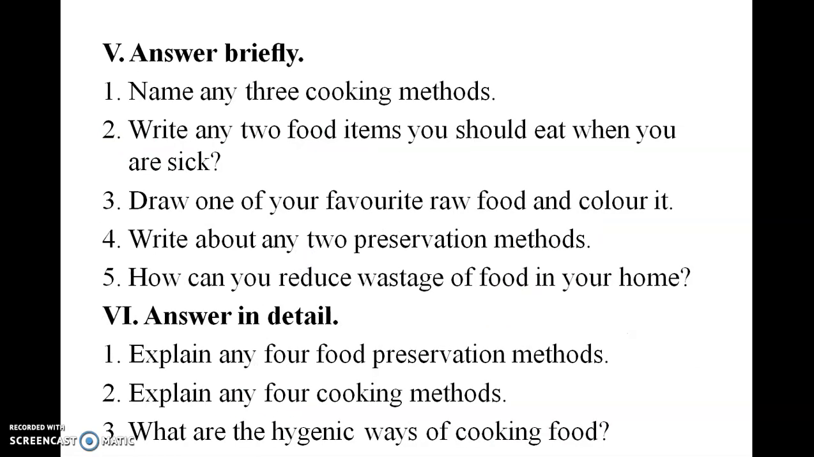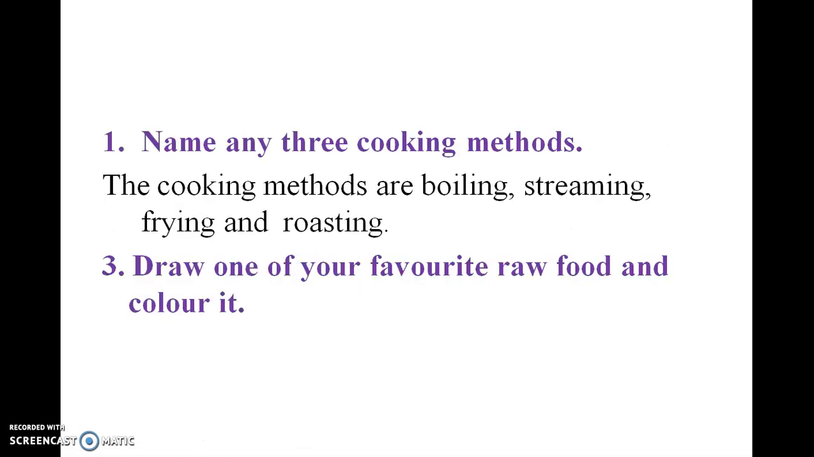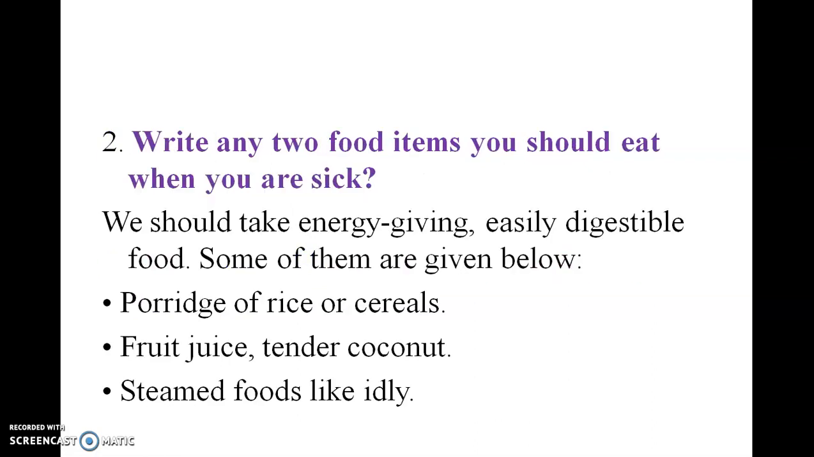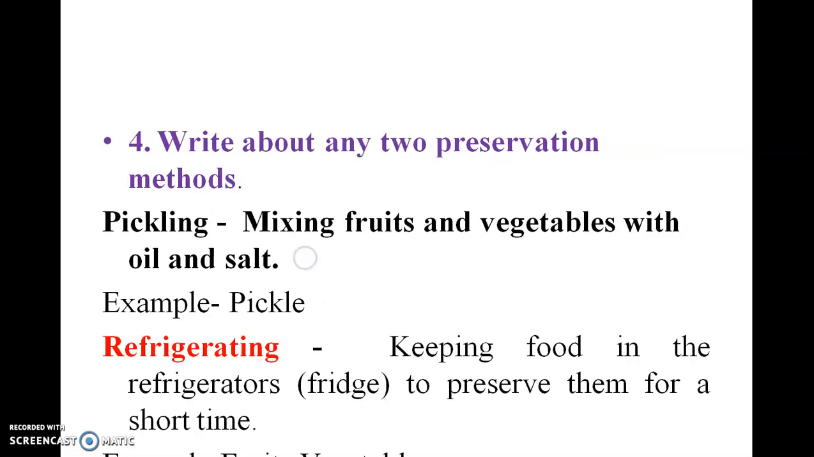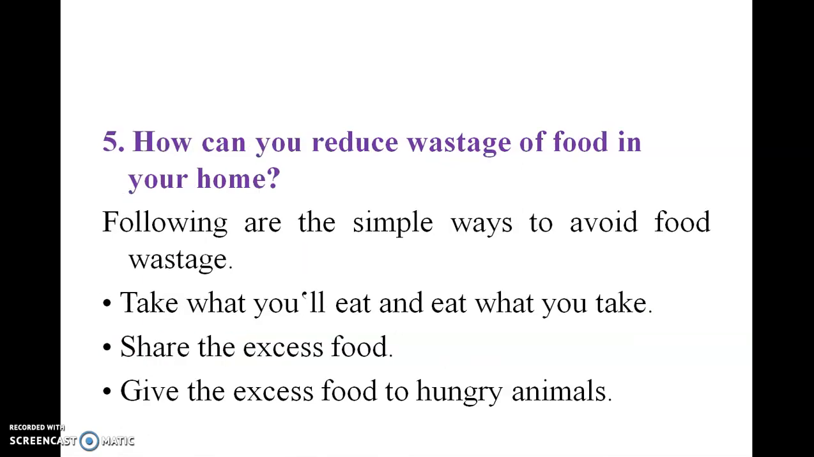Okay, now let us see the answer in brief. Name any 3 cooking methods. Draw one of your favorite raw foods and color it. Write any 2 food items you should eat when you are sick. Write about any 2 preservation methods. The answer is given below. How can you reduce wastage of food in your home?